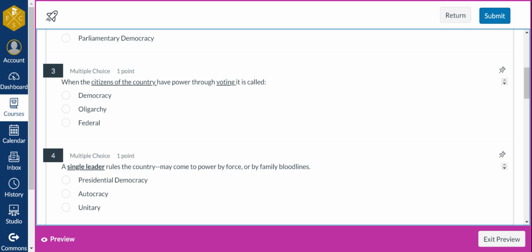Number 3, when the citizens of the country have power through voting, it is called democracy, oligarchy, or federal. Think about what we have.